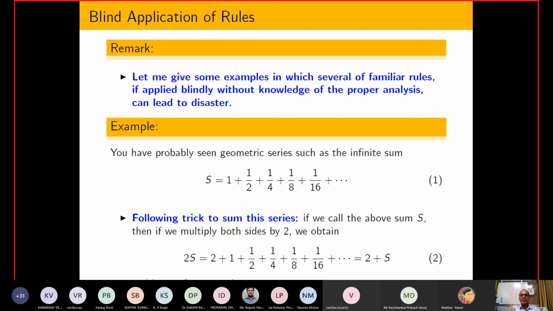So let us see one simple example. I am going to start this lecture with a simple geometric series, and I hope you have already seen this kind of series.